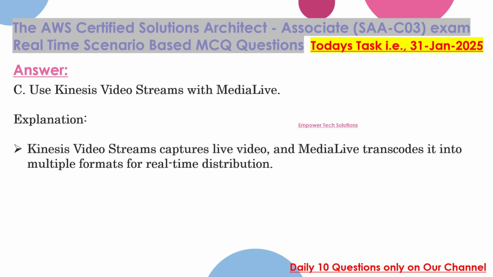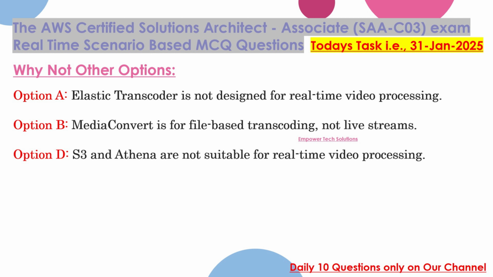Correct answer: C. Use Kinesis Video Streams with MediaLive. Explanation: Kinesis Video Streams captures live video, and MediaLive transcodes it into multiple formats for real-time distribution. Why not other options? Option A. Elastic Transcoder is not designed for real-time video processing. Option B. MediaConvert is for file-based transcoding, not live streams. Option D. S3 and Athena are not suitable for real-time video processing.